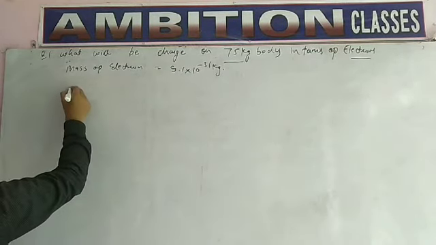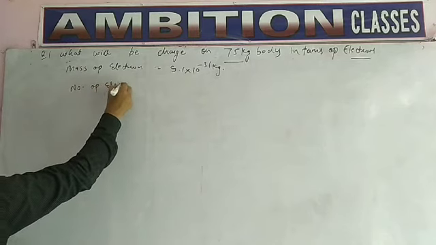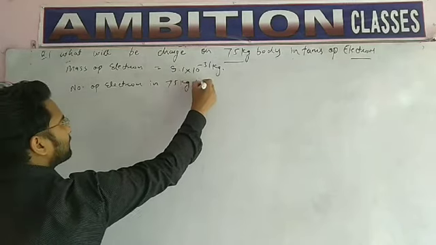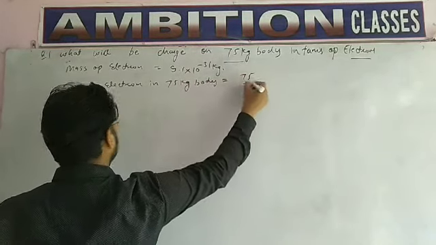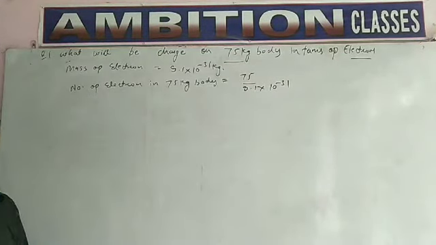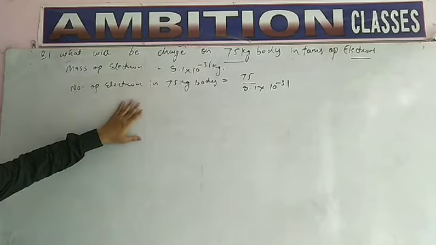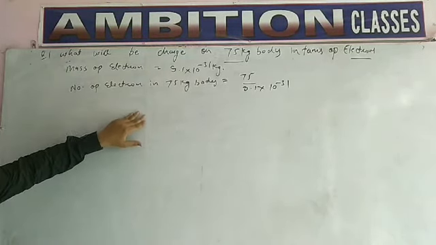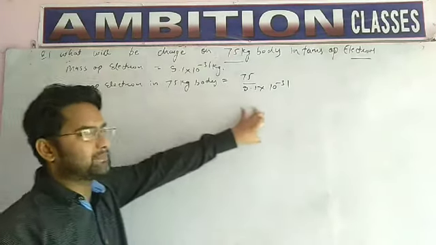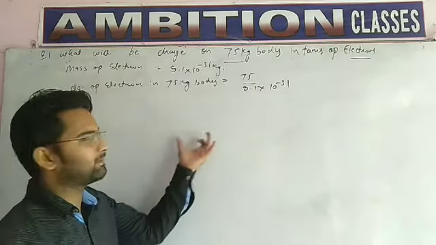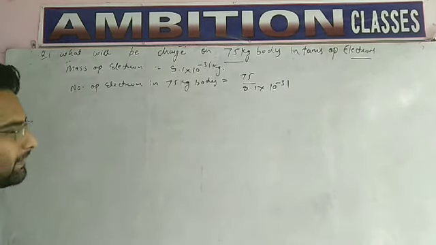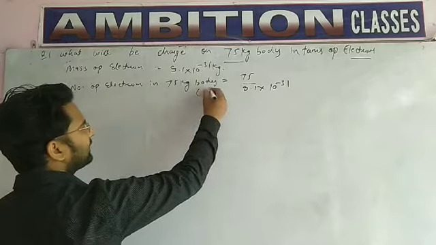So students, the number of electrons in a 75 kg body equals 75 upon 9.1 into 10 power minus 31. Students, what do you have to do? If you want to find the number of electrons in a 75 kg body, you have to divide the mass of the body by the mass of an electron. So this we are doing. The number of electrons in the 75 kg body is 75 upon 9.1 into 10 power minus 31, that is N.